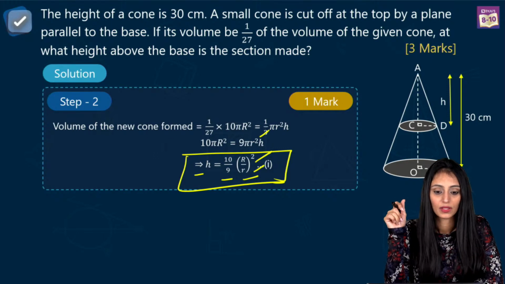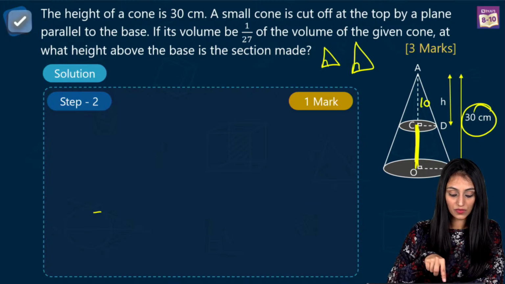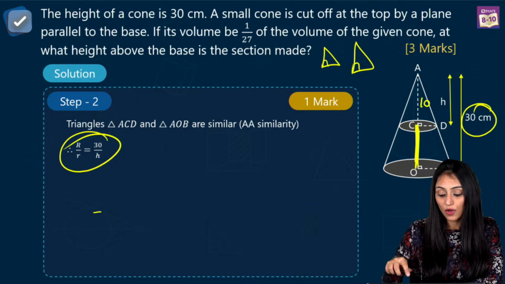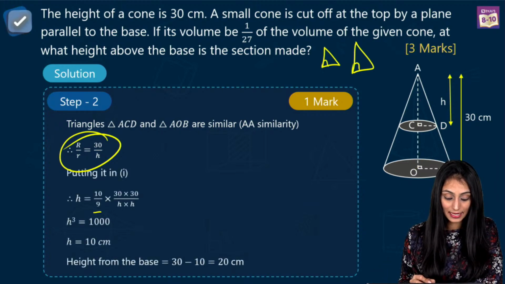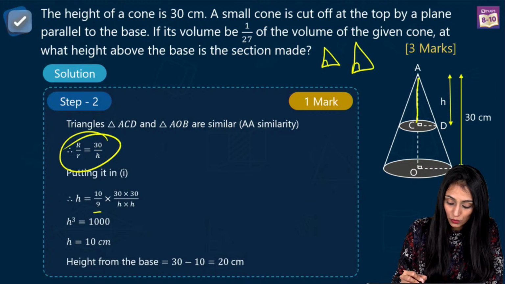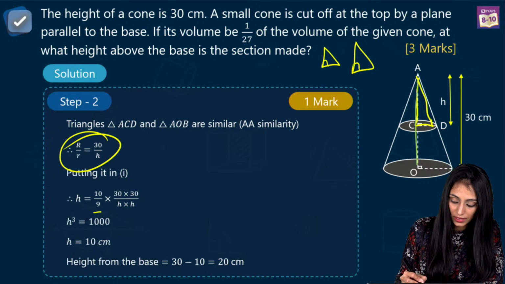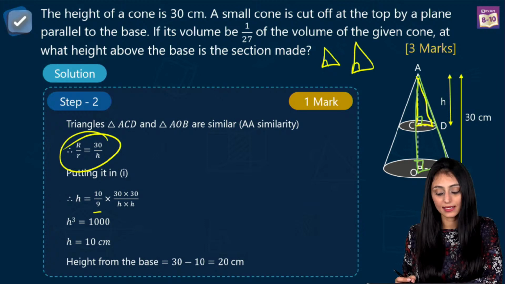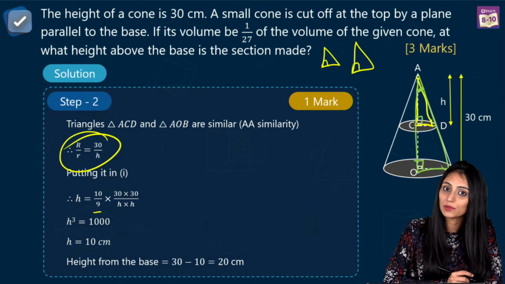Okay, all right. So once we have this equation, all I need is the value of these r's. So how do I get this value? To get the value, we are applying similarity. I can prove this small triangle ACD and this bigger triangle AOB similar, right? How? This angle is 90 degrees, this angle is 90 degrees, and this angle is common amongst both of them. By double A similarity, I can prove them similar.